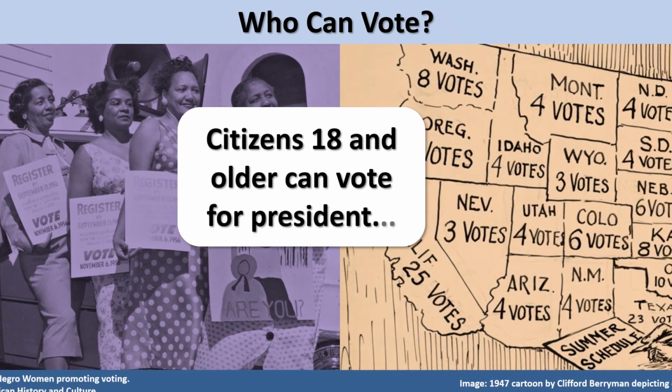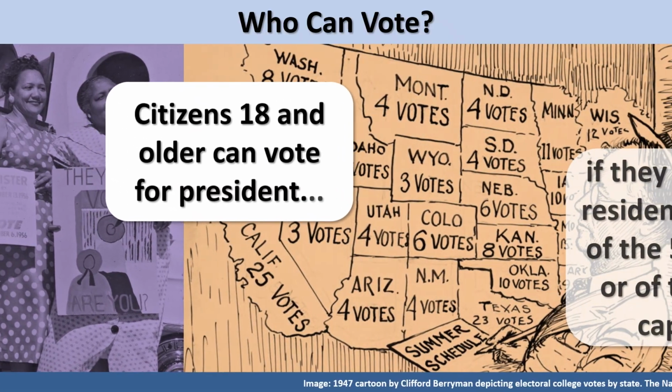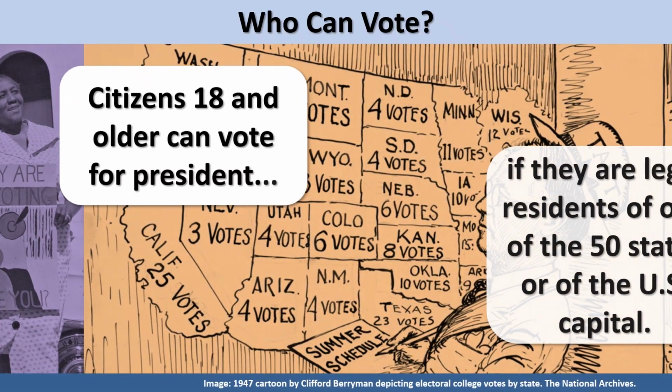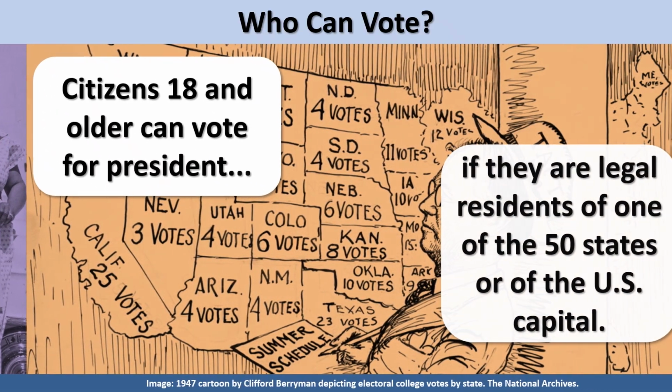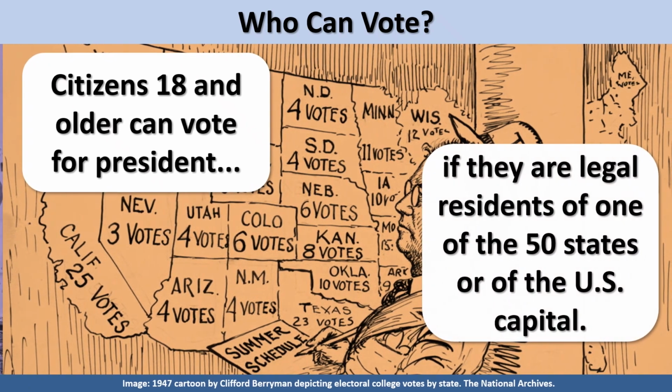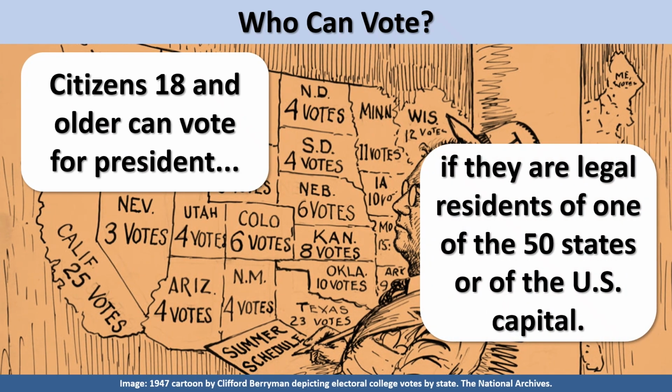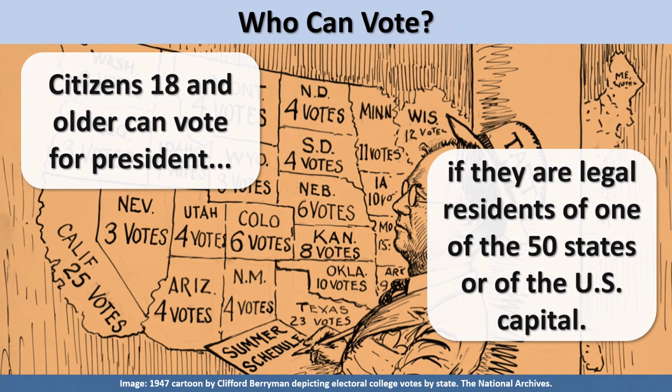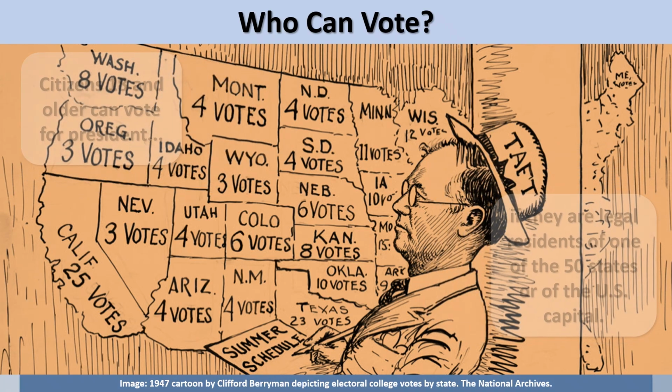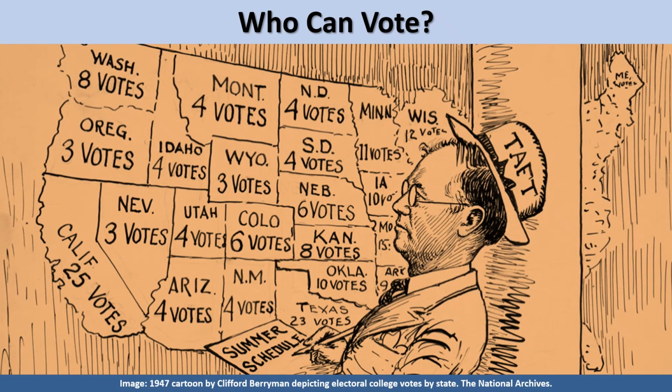Because of the Electoral College system, a citizen who is 18 or older must be a legal resident of one of the 50 states or of the U.S. capital, Washington, D.C., at the time of the November election in order to vote for president. The Electoral College system gives each state of the United States a number of votes for president equal to that state's combined number of senators and House representatives.